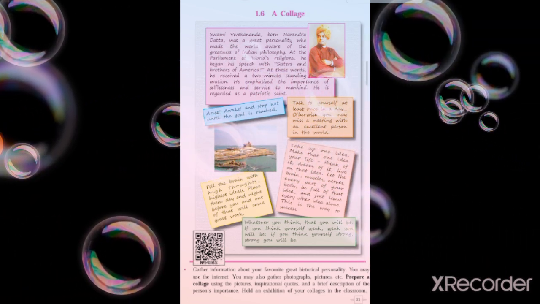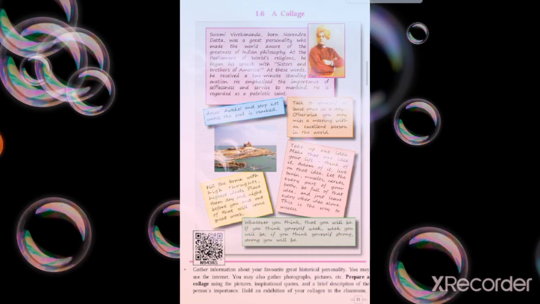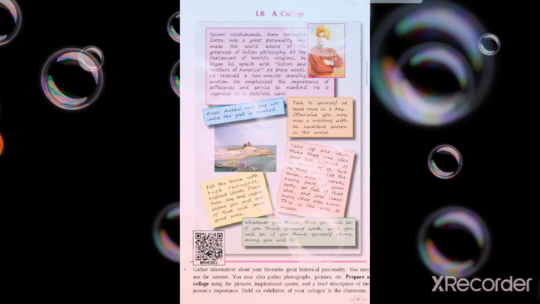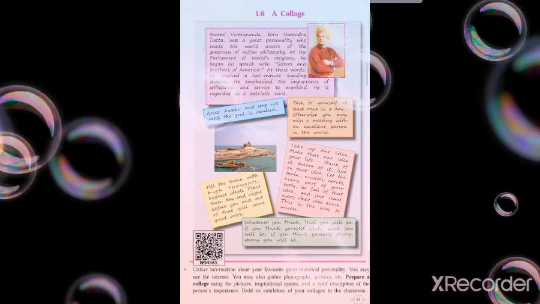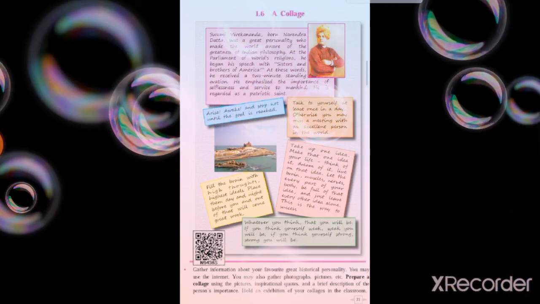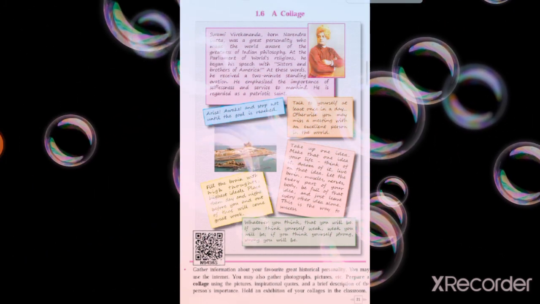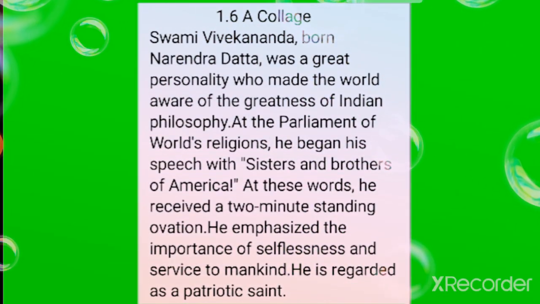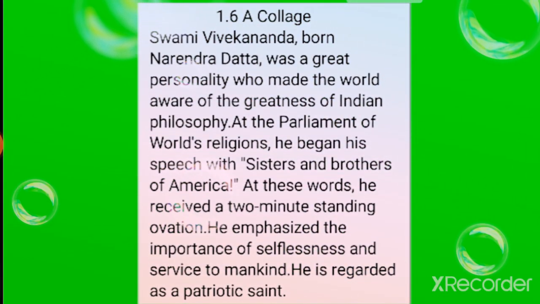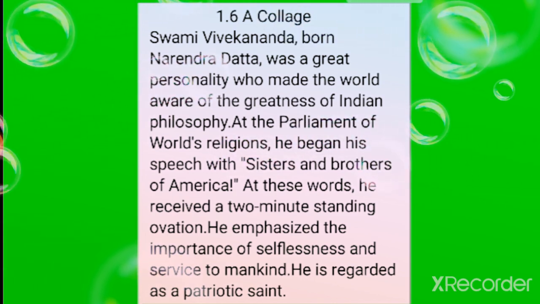What you have to do? You have to paste a photo of that personality about whom you are preparing a collage. So let's start. See, you can paste this picture anywhere on the page. Then you can start with the description of that personality. Understood? It is general. See here first, information is given about Swami Vivekananda.